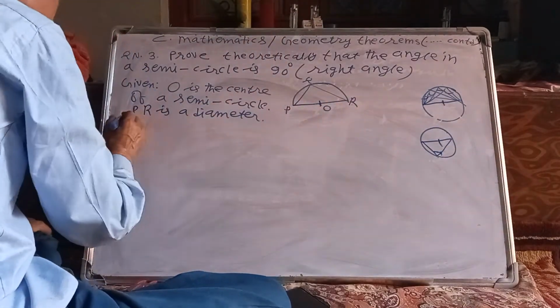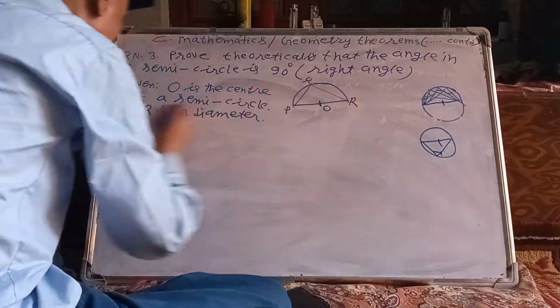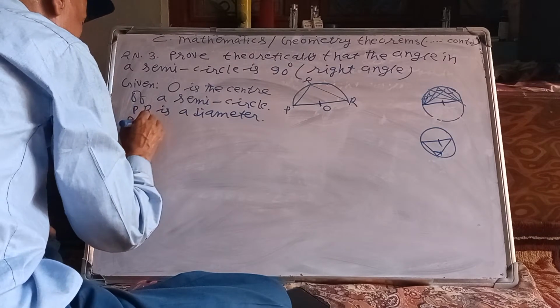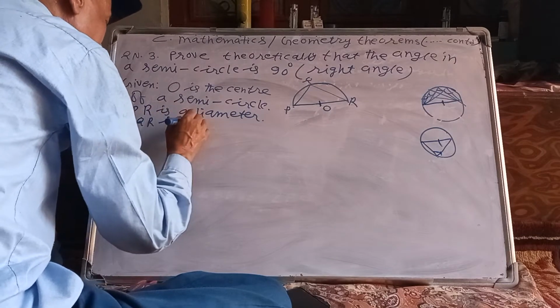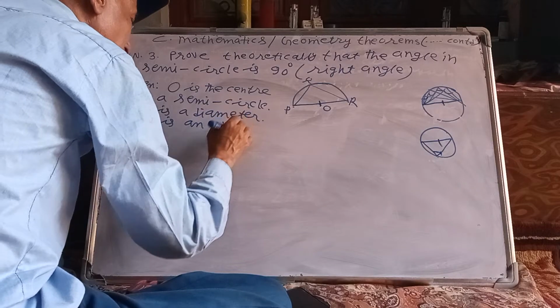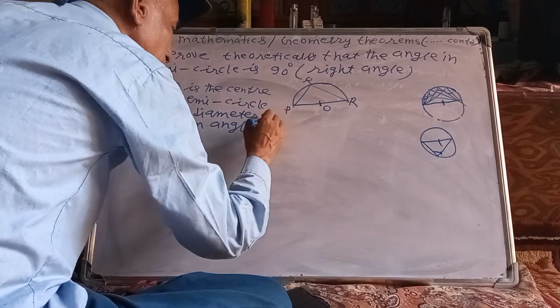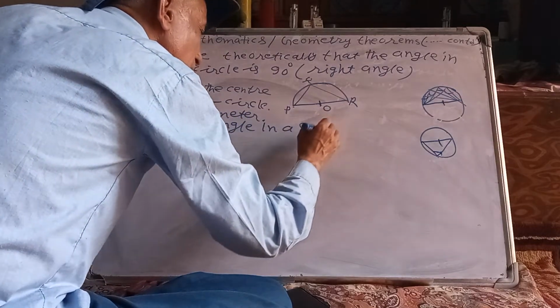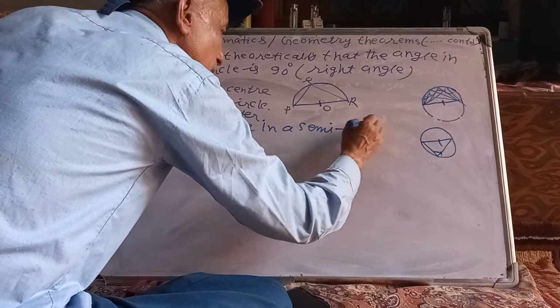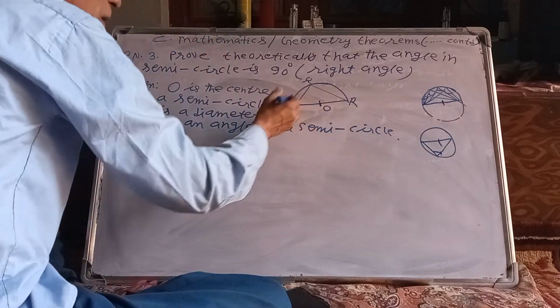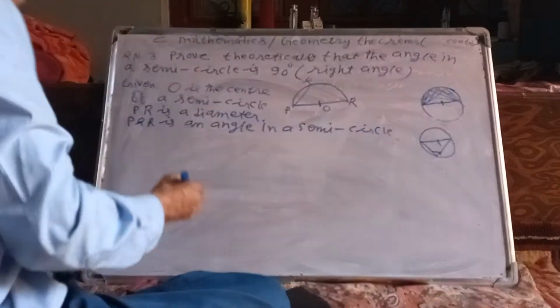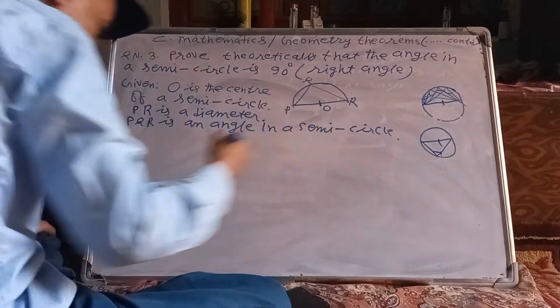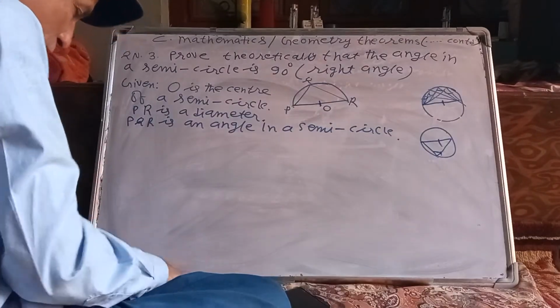PR is the diameter, and PQR is an angle in a semicircle. What to prove?